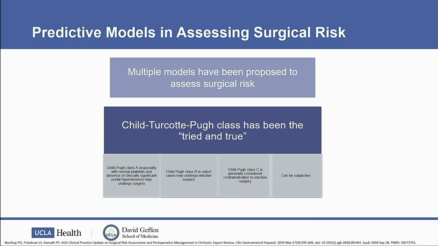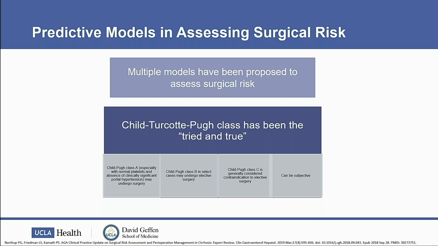Of course, it depends on the type, but even for elective cases such as hernia repairs or urgent emergent surgeries, these patients tend to do well post-operatively. Patients that are Child Class B, there may be some that can undergo an elective type of surgery, but that really depends on the particular patient. And then generally speaking, Child Class C is considered to be a relative contraindication to any sort of elective surgery. Of course, in urgent emergent cases, that may change, and at that point, all you can do is do your best to manage those patients post-operatively.